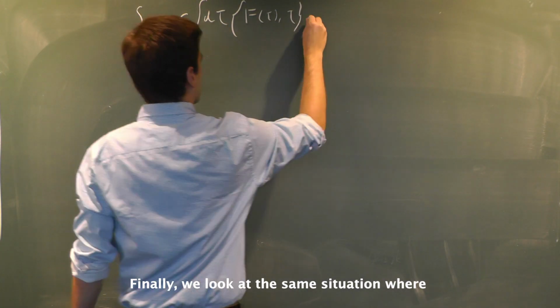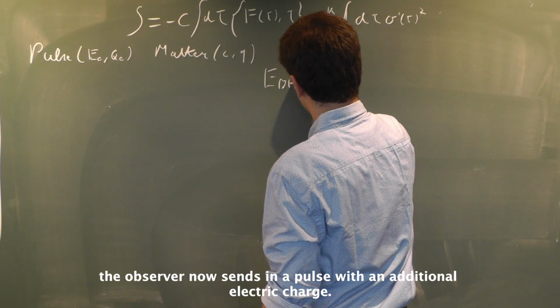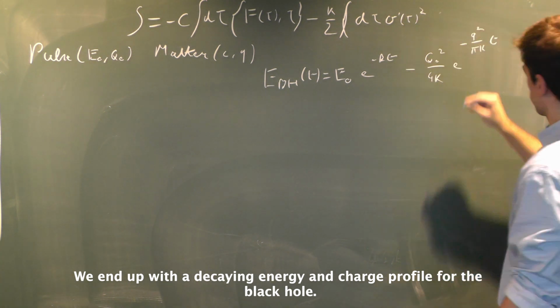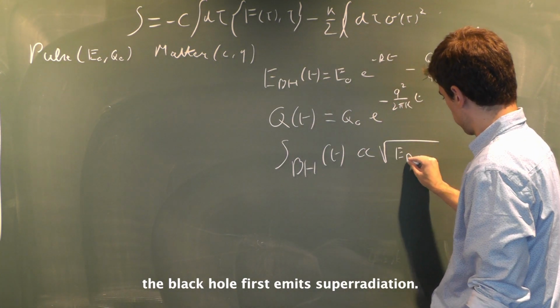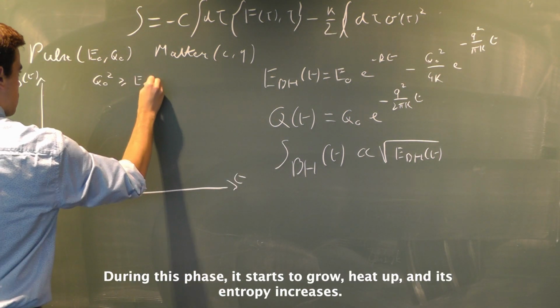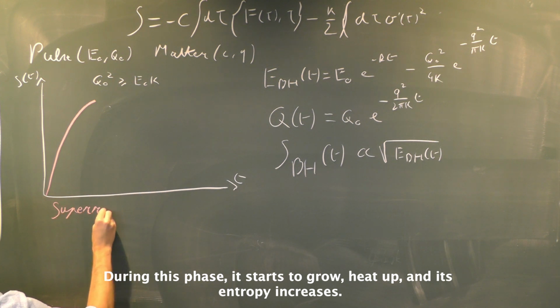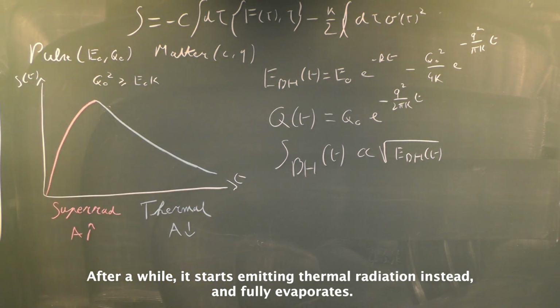Finally, we look at the same situation where the observer now sends in a pulse with an additional electric charge. We end up with a decaying energy and charge profile for the black hole. However, when the charge is large enough, the black hole first emits superradiation. During this phase, it starts to grow, heat up, and its entropy increases. After a while, it starts emitting thermal radiation instead and fully evaporates.